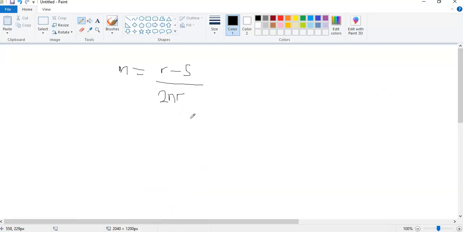Okay, now, like I said, get rid of this thing. There is 1 here, but we don't write it. So the LCM of 1 and this is going to be 2nr. So you multiply both sides by 2nr. So you have 2nr times m is equal to r minus s. Okay, so what are we looking for? We have to look for r.